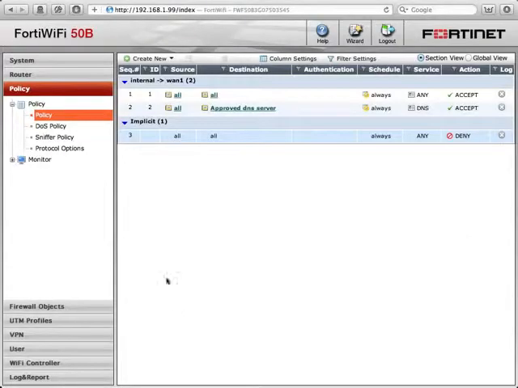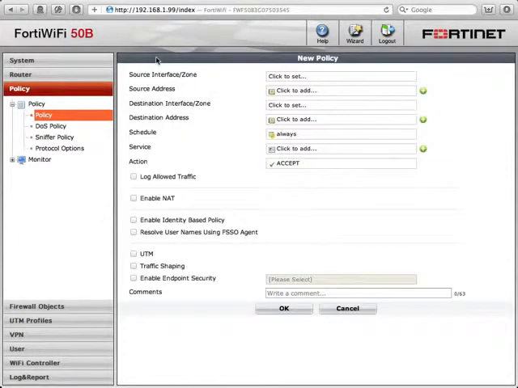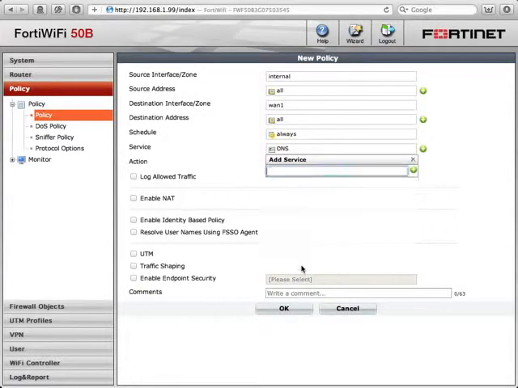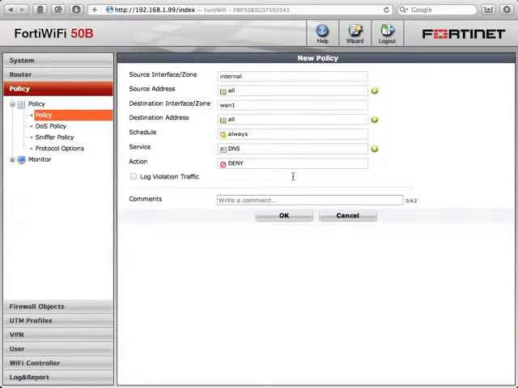Select Create New to add a policy to block all DNS sessions to the Internet. Select OK.